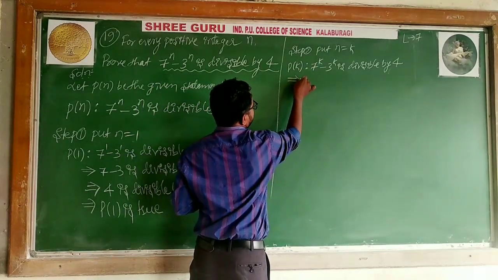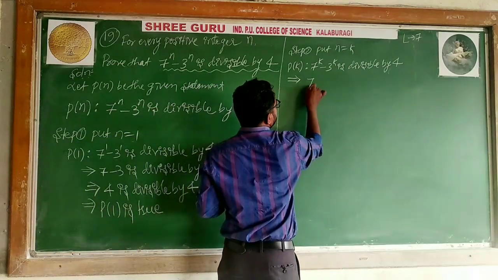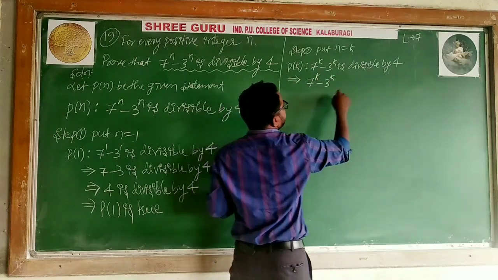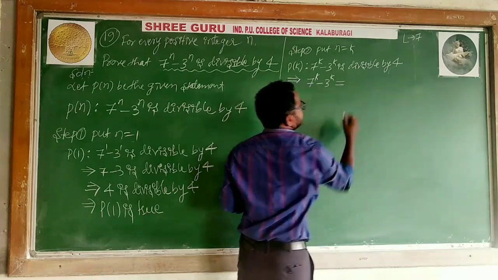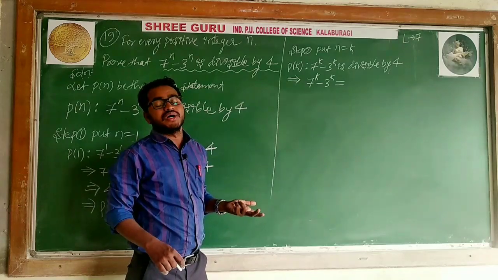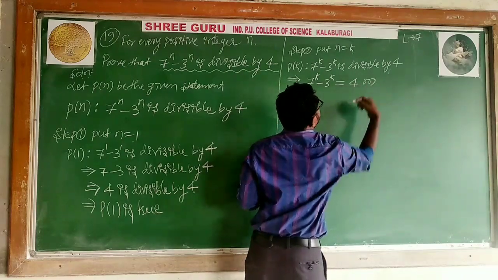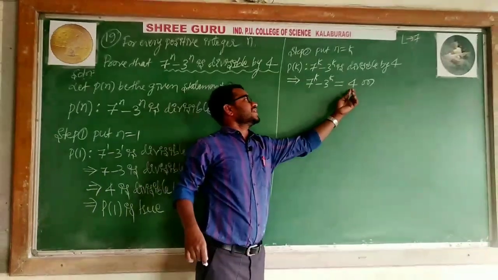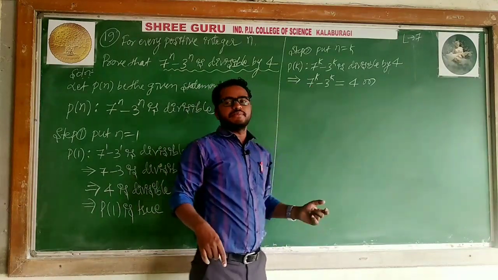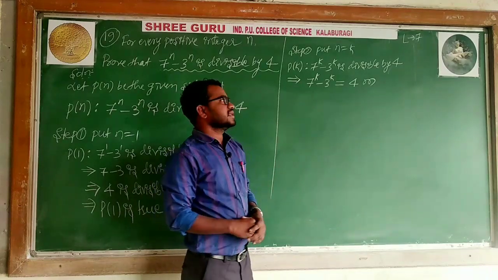In the second step, every time, this is the procedure you follow whenever the problems are like this. 7 to the power k minus 3 to the power k is divisible by 4 means you write it in the form of an equation. When it is an equation, you will take one constant. Divisible by 4 means 4 into something, m. Because 4 you can take here, 7 to the power k minus 3 to the power k divided by 4, you will get some value, that is m. m may be any integer, any constant.